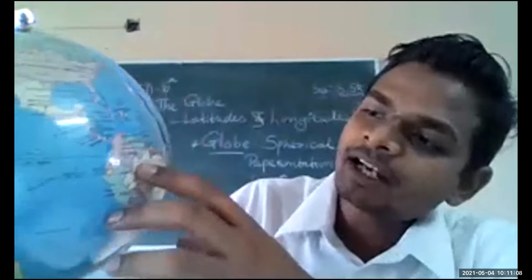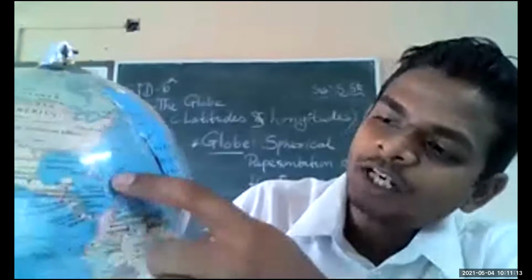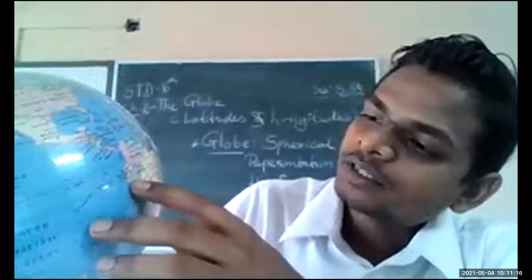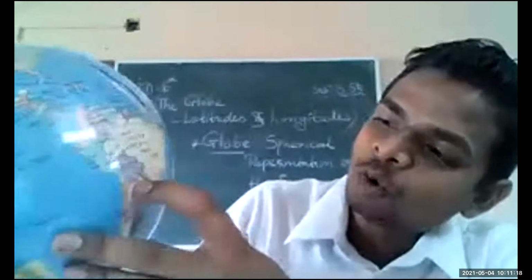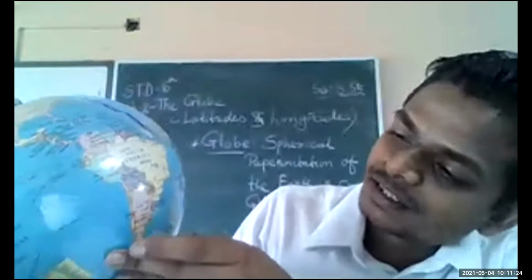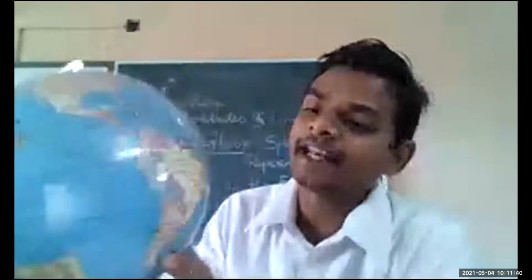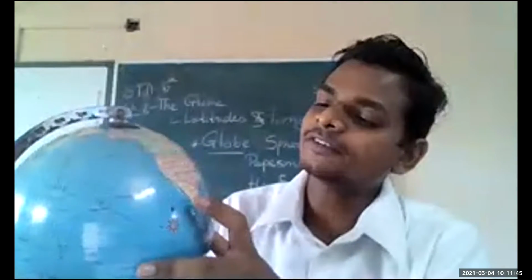Then South American countries: Venezuela, Colombia, Suriname, Guyana, French Guiana. Some different islands are here. Then Ecuador, Paraguay, Peru, Bolivia. Then Brazil, Chile, Argentina. These are South American countries. We are able to find them from this globe representation of the earth, a small closed model which represents continents. Which are the major 7 continents of the earth that we have?